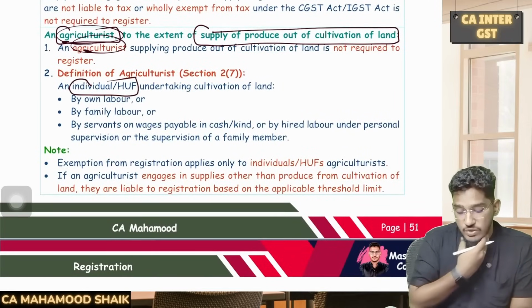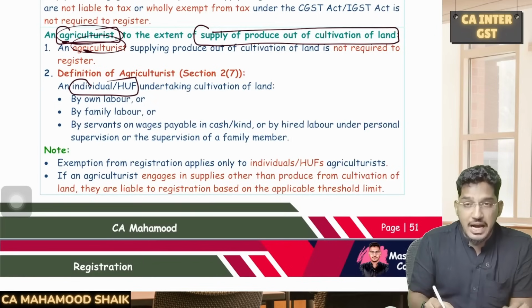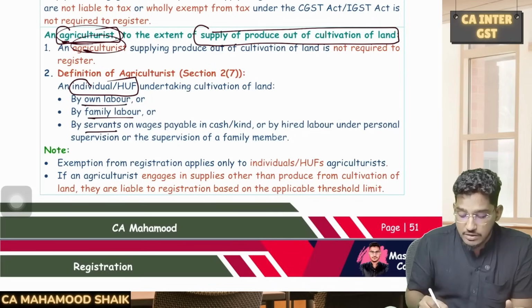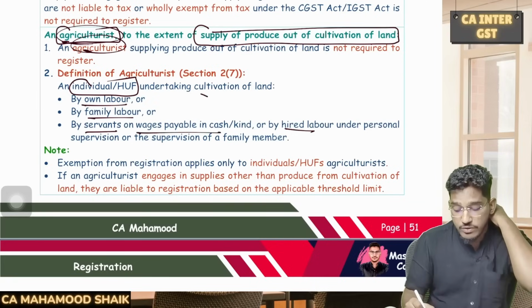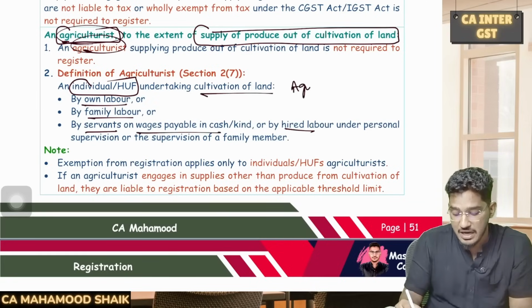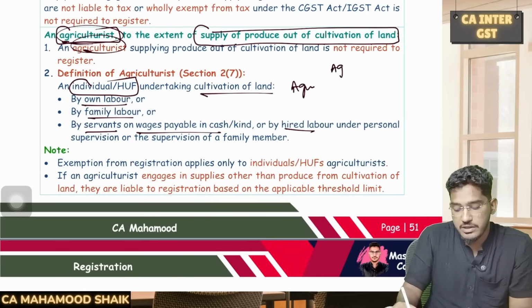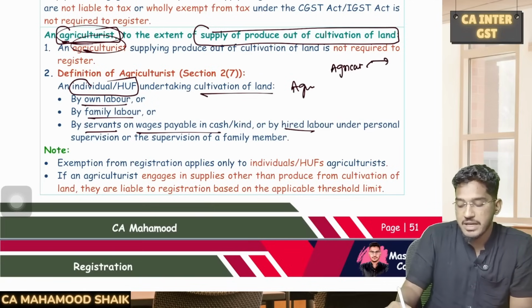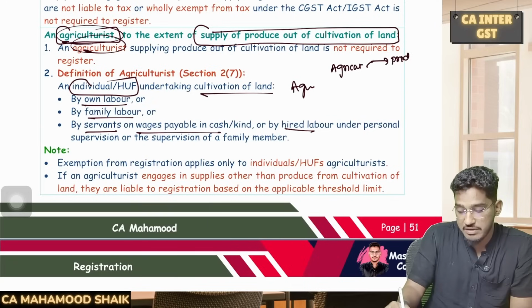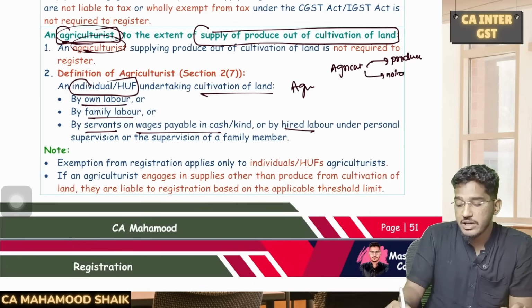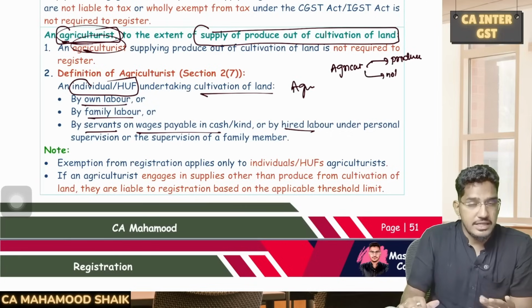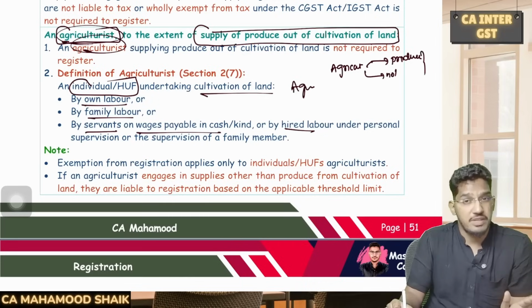So the act is considering only individual or HUF as an agriculturist, and an individual or HUF either by their own labor or by their family labor, or by servants on wages payable in cash or kind, or by hired labor, whoever is doing that cultivation, they only will be qualified as agriculturist. And one more thing you have to remember here: say there is an agriculturist, he is making supply from agricultural produce, from cultivation of land. Along with that, if he is also making any non-agricultural supply, then the exemption will not become applicable. In that case, if his aggregate turnover exceeds the applicable threshold limit, he becomes liable for registration.